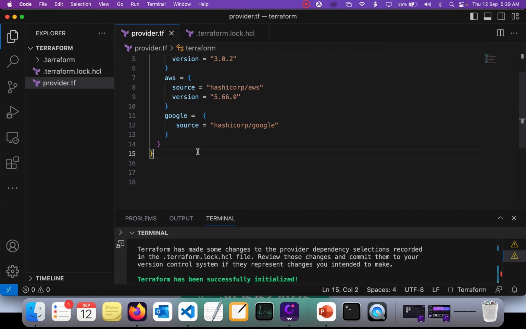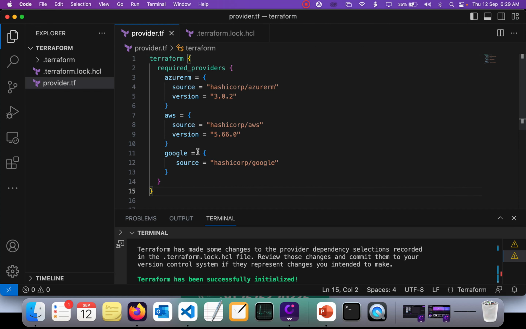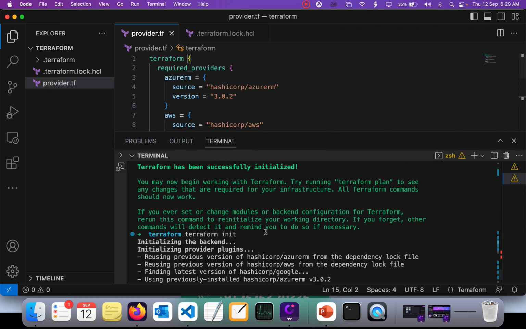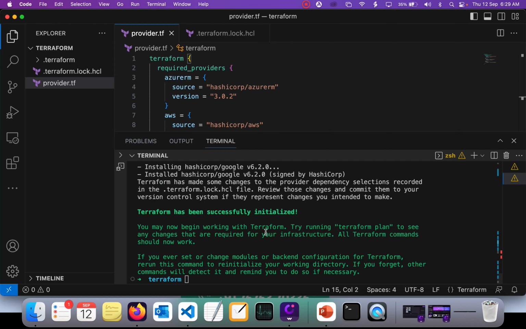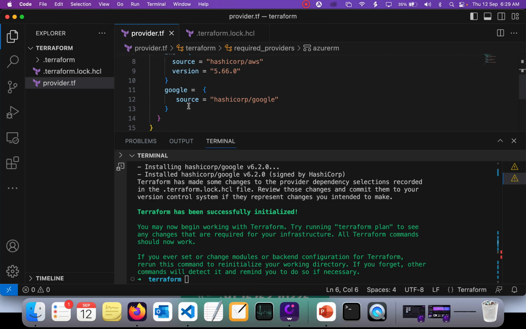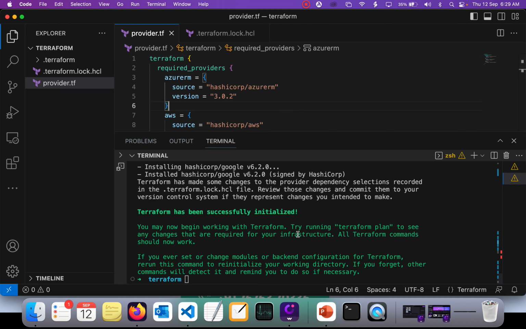In the next session, we are going to see how Terraform init works, what happens in the background whenever you run Terraform init, and also how Terraform changes the configuration for the versions across this entire code. I hope this video has been helpful for you, and in the next session we are going to see more about Terraform.